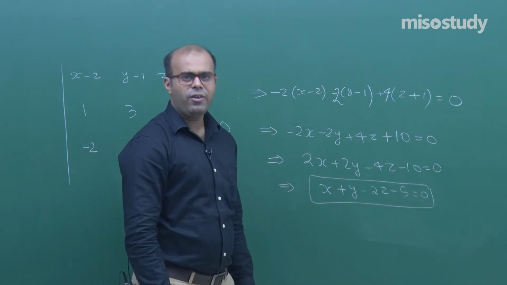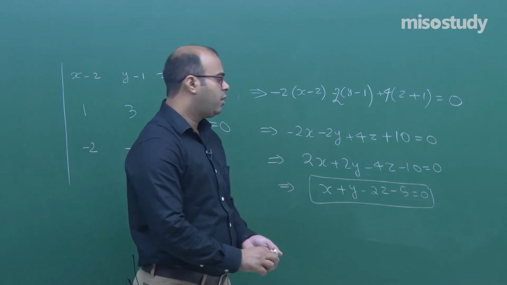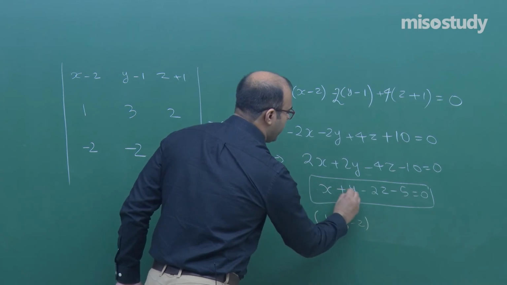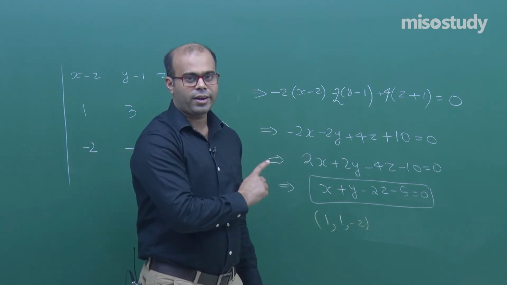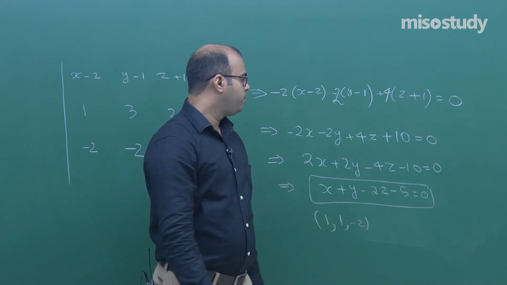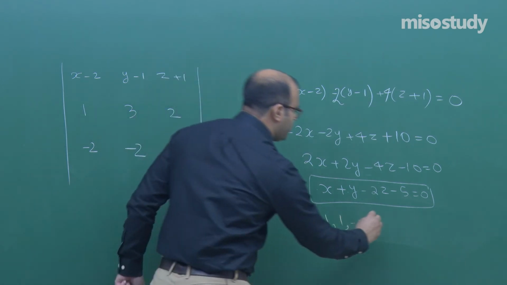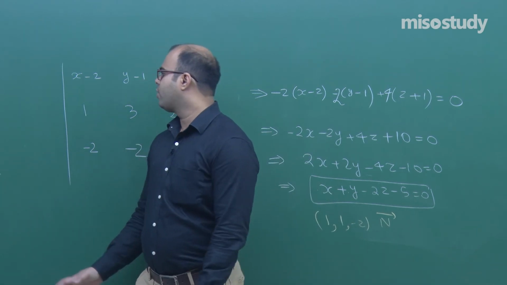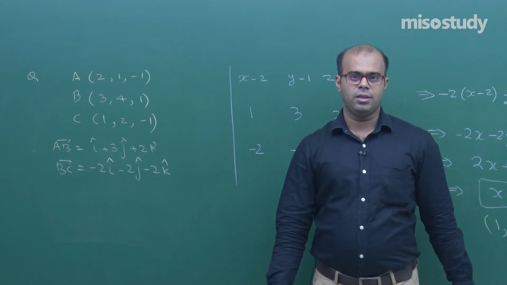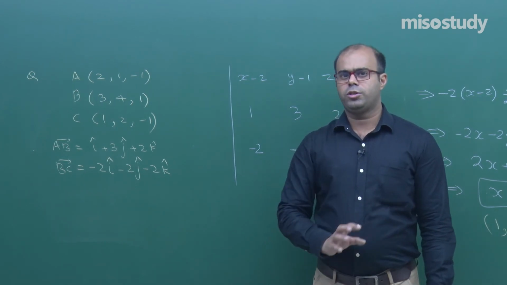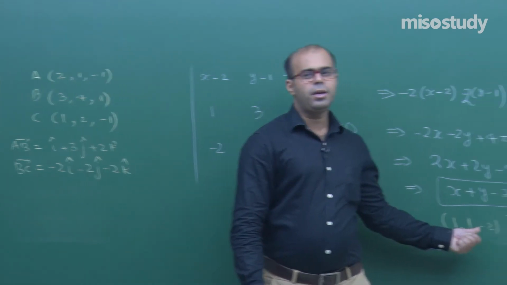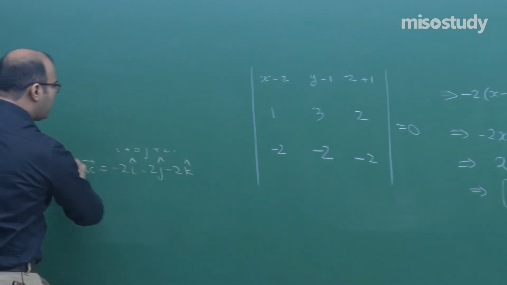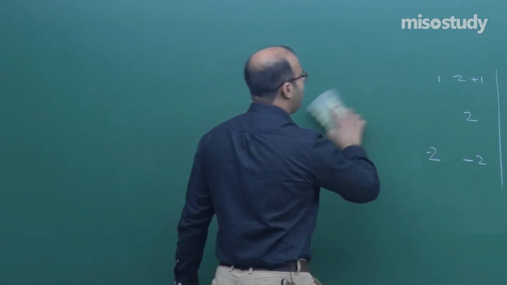Can you tell the normal vector to this plane? So, the normal vector to this plane has direction ratios 1, 1, minus 2. The coefficients here tell you the normal vector, so it is the direction ratio of the normal vector. This you can also obtain by doing the cross product of the two vectors AB and BC. You will find the vector which is normal to this plane and whose direction ratio will be similar to this direction ratio.